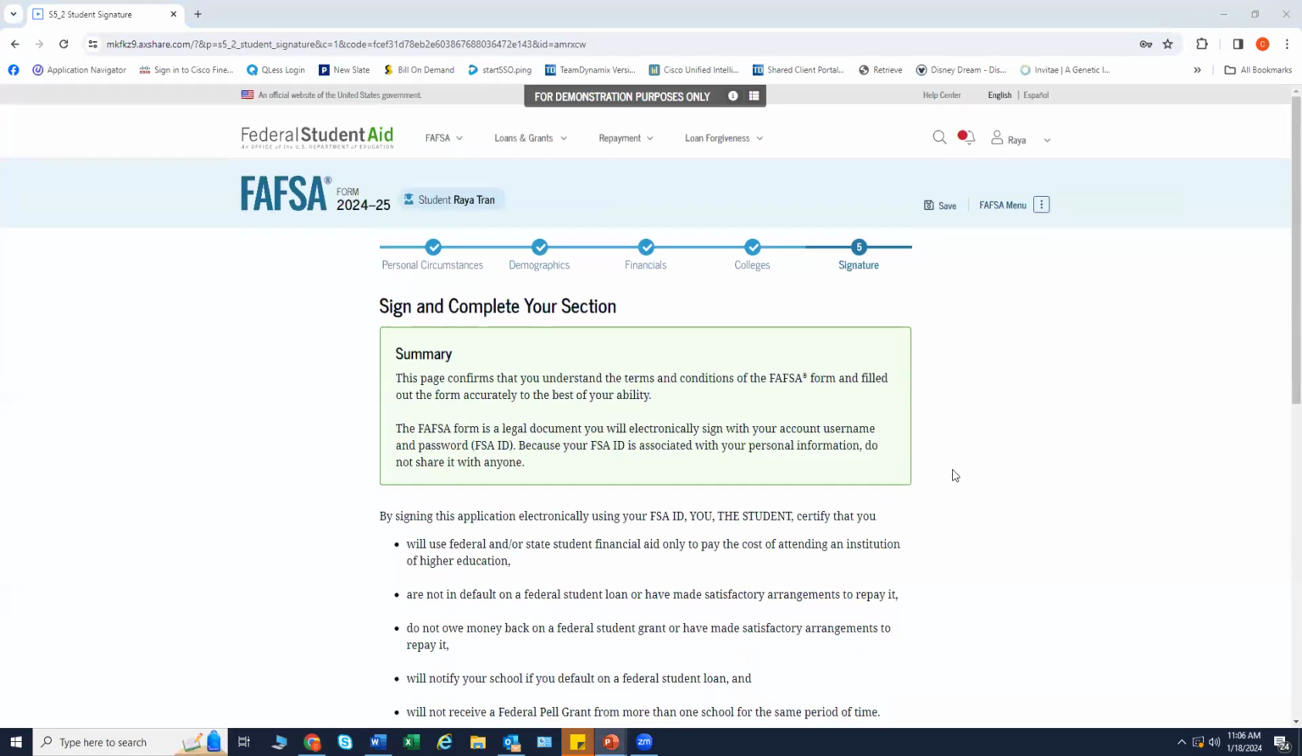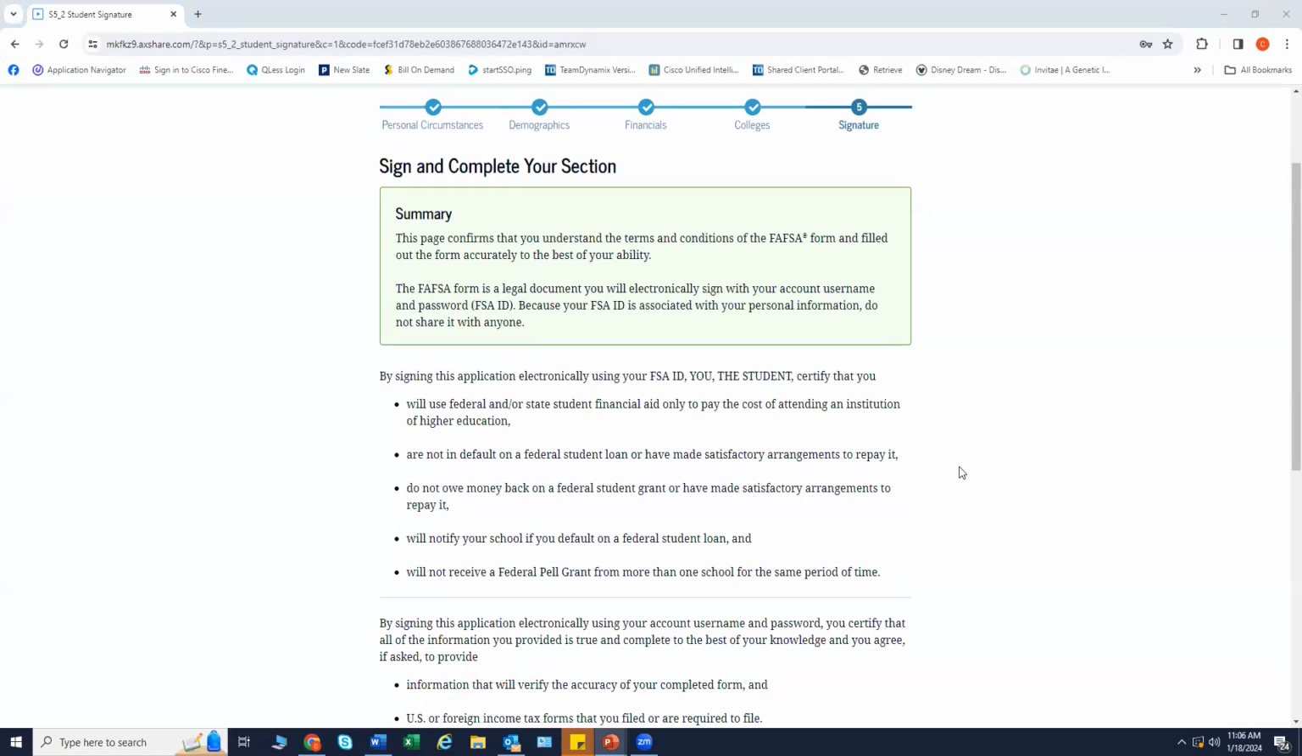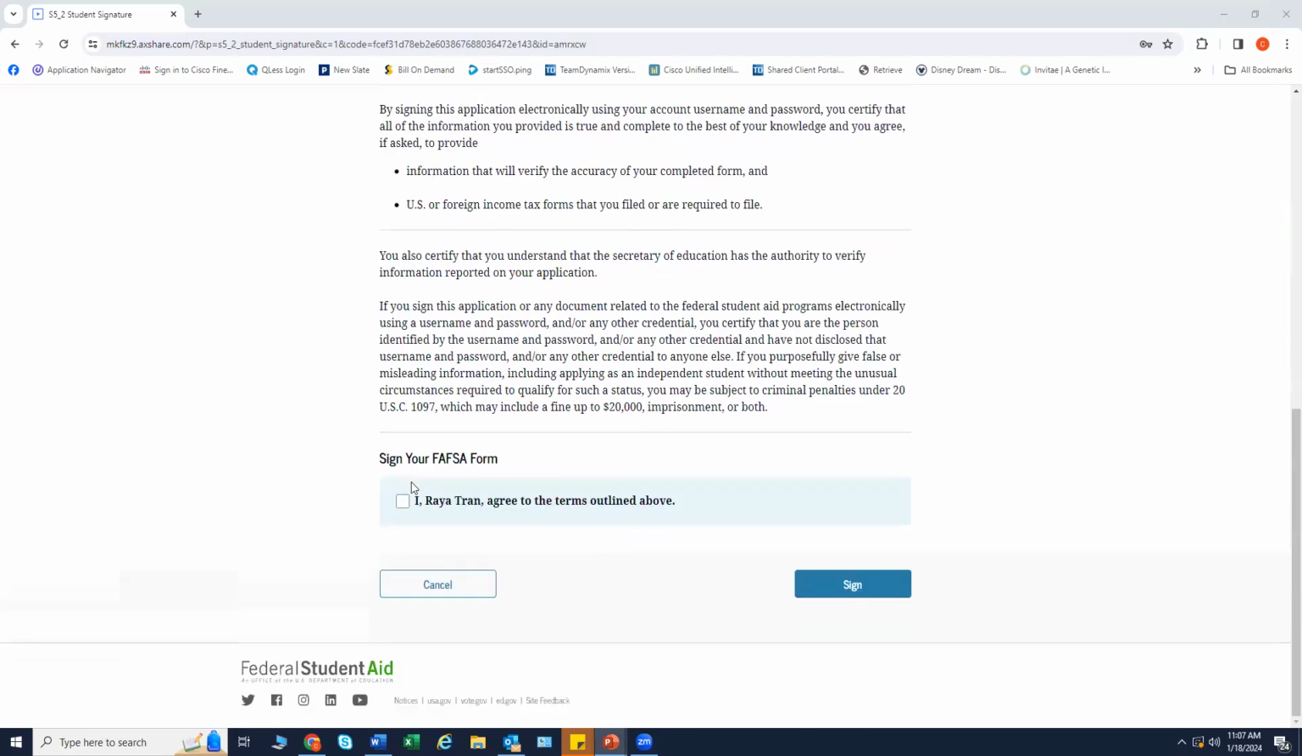On this page, the student acknowledges the terms and conditions of the FAFSA form and signs their section. After agreeing and signing, the student is able to submit their section of the FAFSA form. Since parent information has not been provided, the FAFSA form is not considered complete yet and cannot be fully processed until the parent contributor completes their portion, and then the FAFSA will be finalized. By checking here, you are signing your FAFSA form.